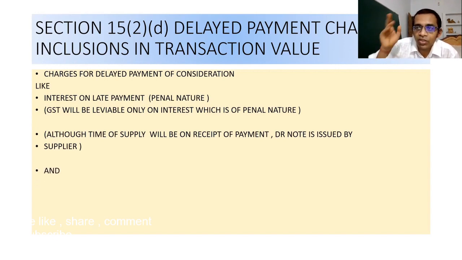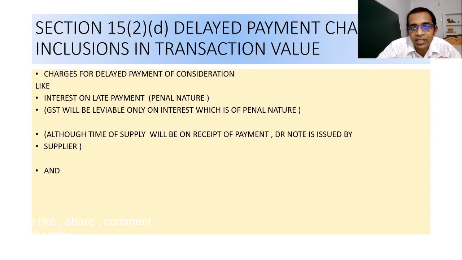And I want to clarify one more thing. If there is an interest which is not of penal nature, suppose you take the case of EMI. You know that in every EMI there are two components. The first component is the principal part, and the second is the interest.